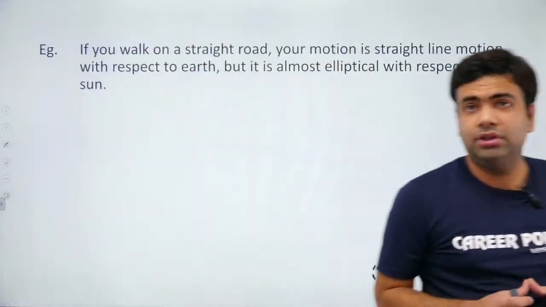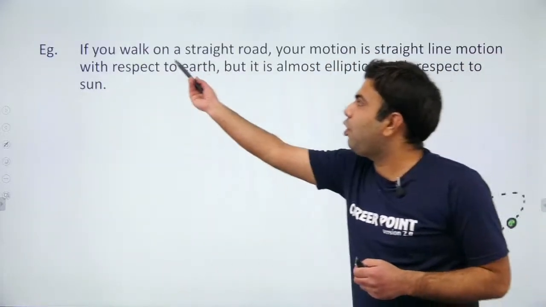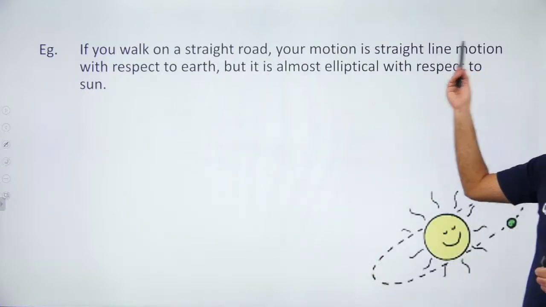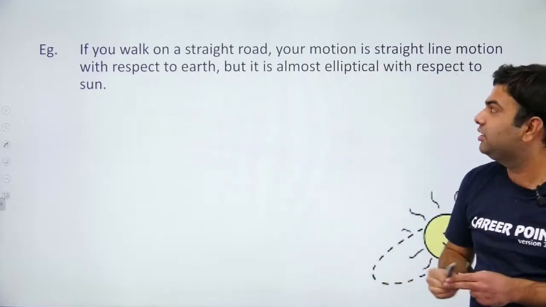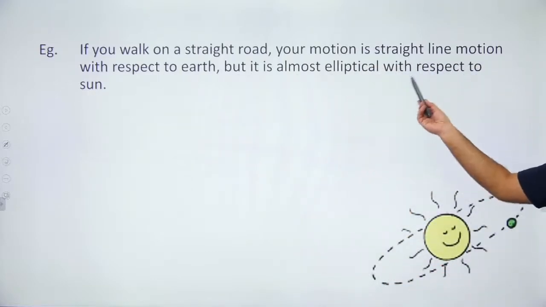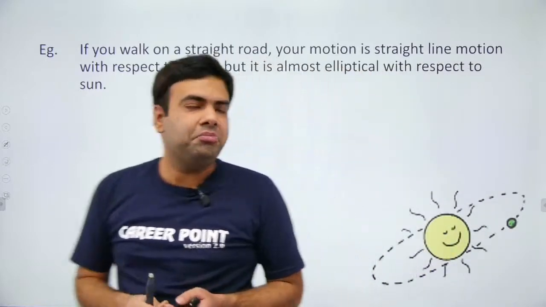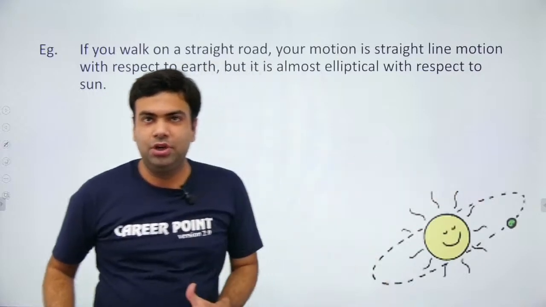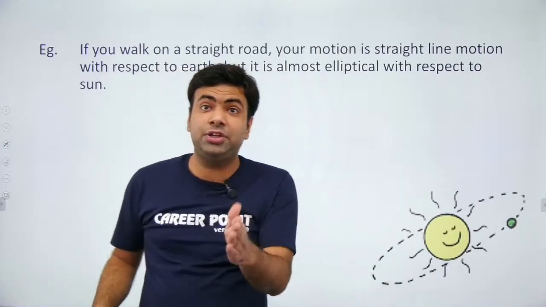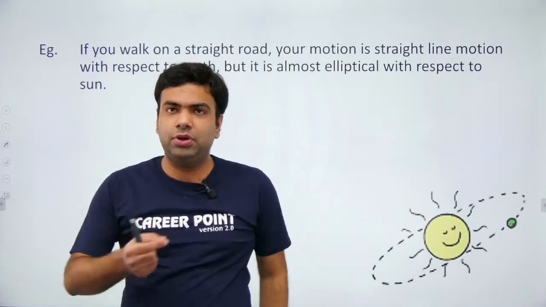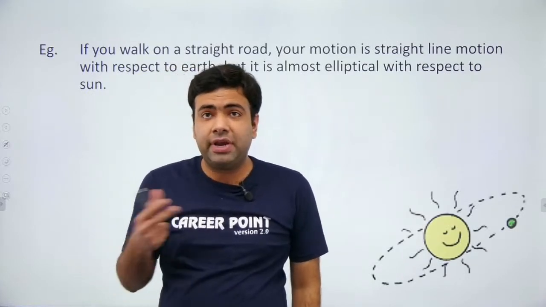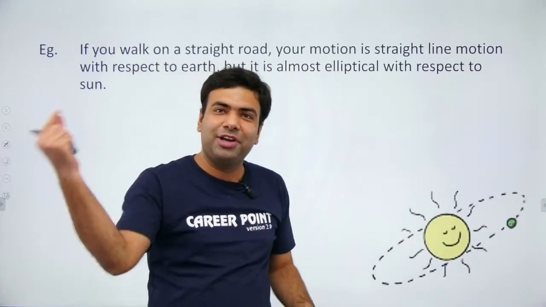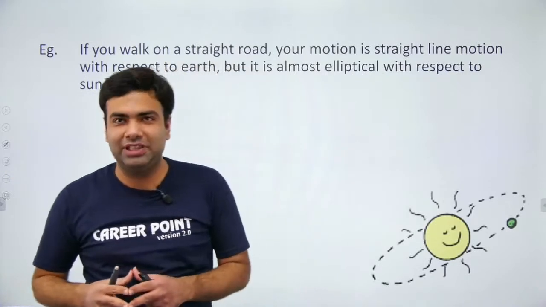So, let us take another example. If you walk on a straight road, your motion is straight line motion with respect to earth, but it is almost elliptical with respect to sun. Why? Because the actual path of the earth is elliptical with respect to sun. So if you are walking and thinking that you are moving in a straight line, then yes, you are correct for an observer which is at rest with respect to earth. But according to sun, all of us are moving in an almost elliptical path.